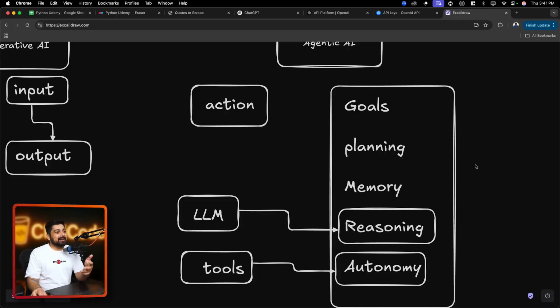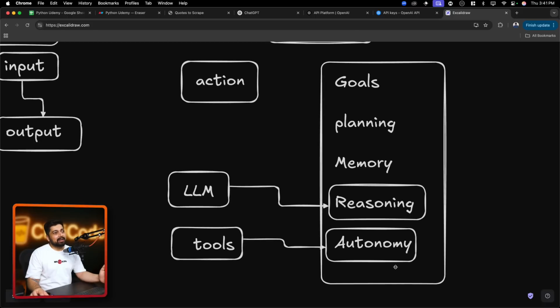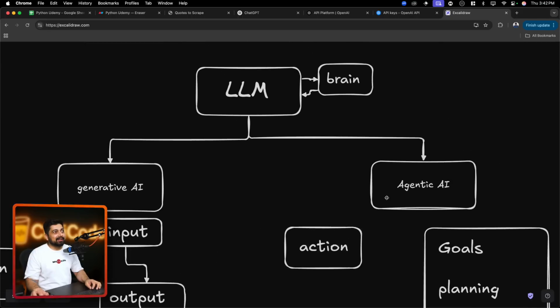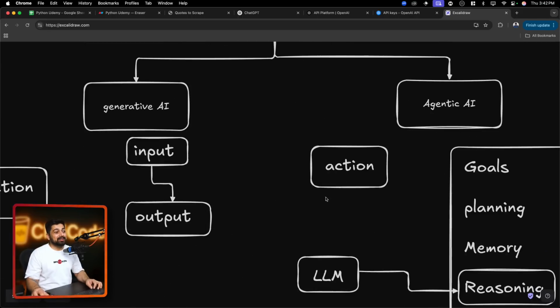The next one is memory. It keeps track of what's already been done or what I need to learn from previous tasks that I have done so that I can improve and I can send this context to the brain again, the LLM. And then we have these reasoning capabilities. We call reasoning and autonomy a kind of reflection as well sometimes. That, hey, I can take the actions and based on that action, I can see whether this is all good. And this whole thing is coming from the brain superpower.